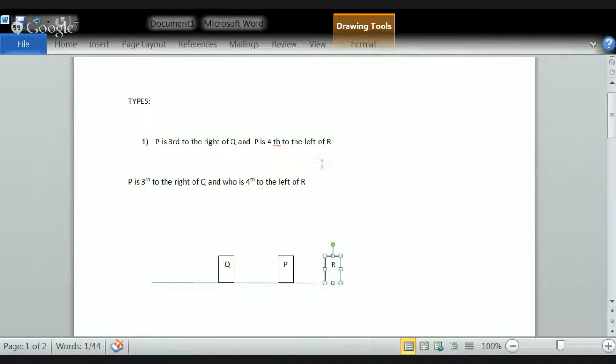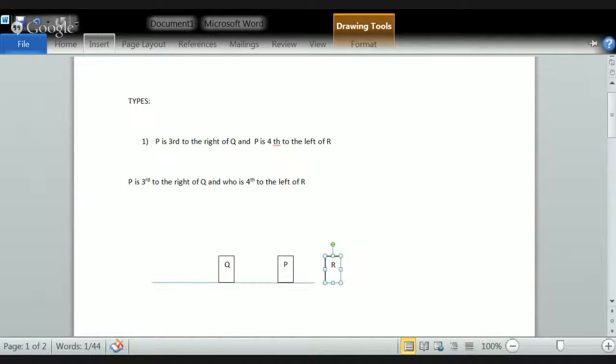When the person is facing northward, his left will be your left, which is on this particular side. So P is fourth to the left of R. Between the first, second, third and fourth places, there are 3 places between P and R, and the fourth place will be occupied by P.